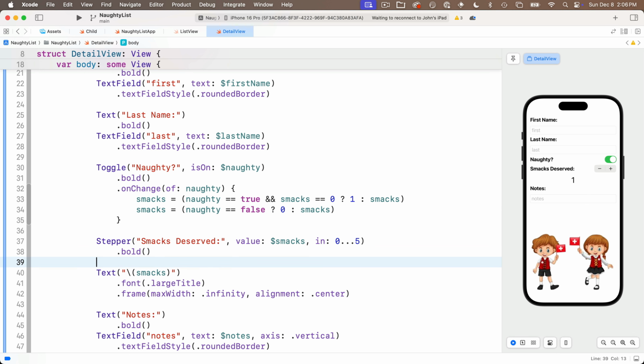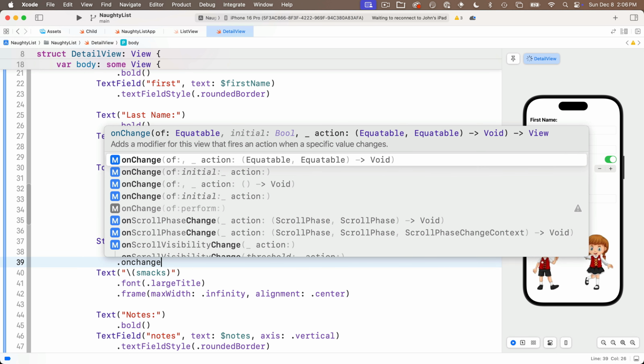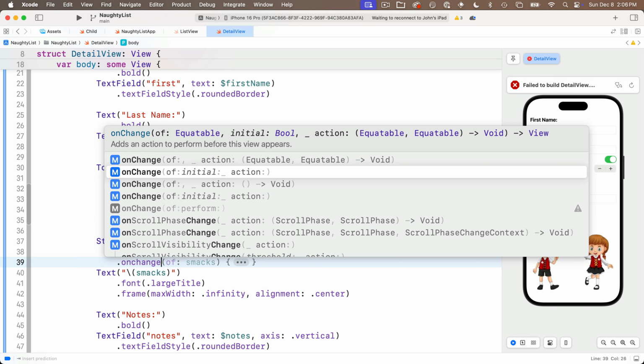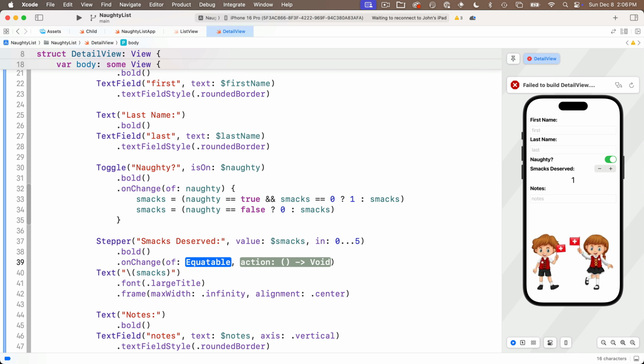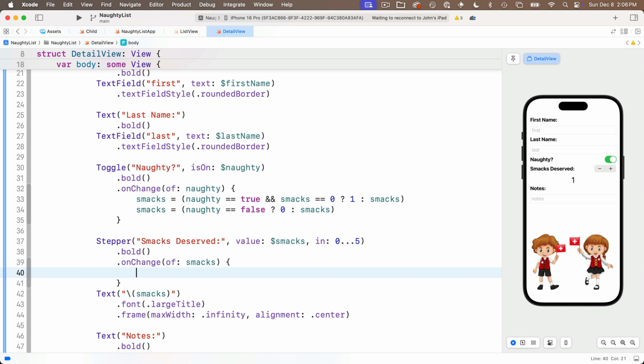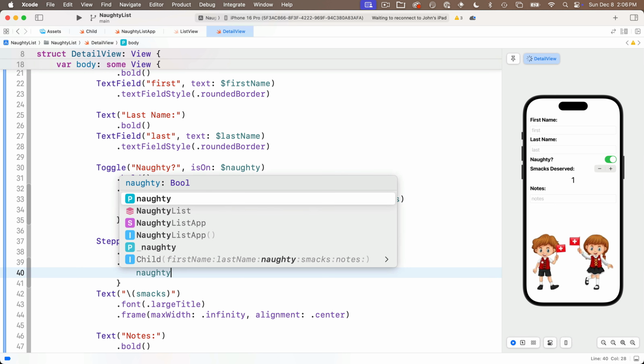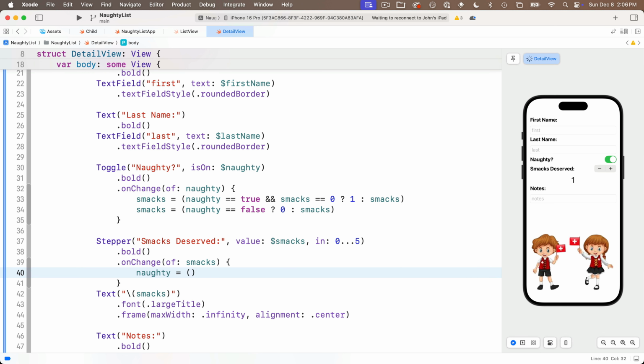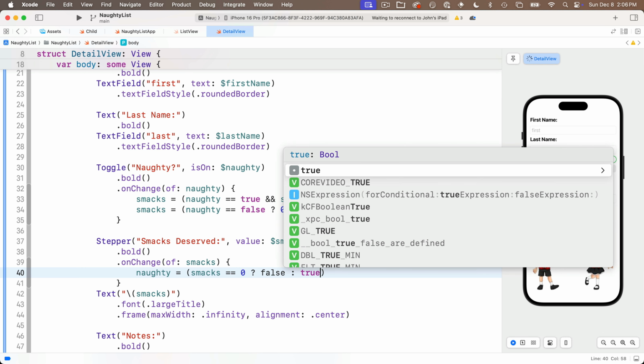Now we'll do something similar down below the stepper. We're going to also add a .onChange of and an action. The of here, though, is going to be smacks that changes because this is below the stepper. And here there's only one conditional we want to look for. We want to change naughty, and we want to set that equal to the ternary operator between parentheses, smacks double equals 0. If that's true, question mark, we want to set naughty to false. Otherwise, colon, we want to set naughty to true.